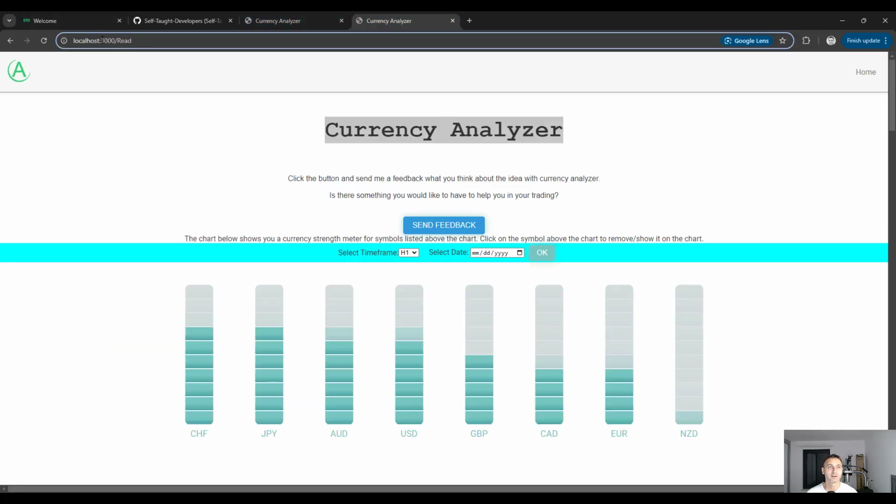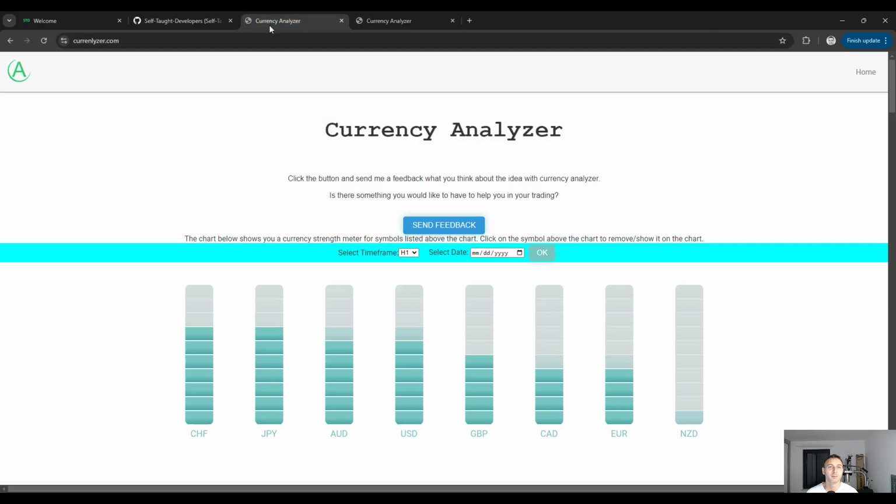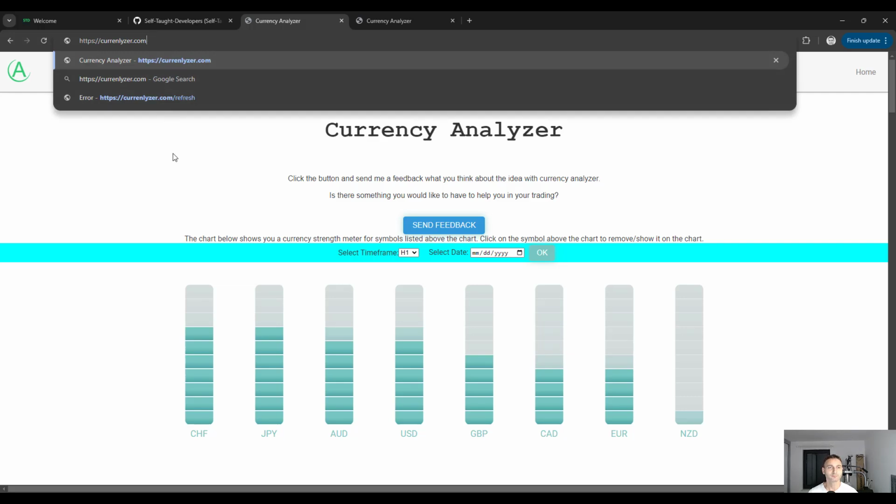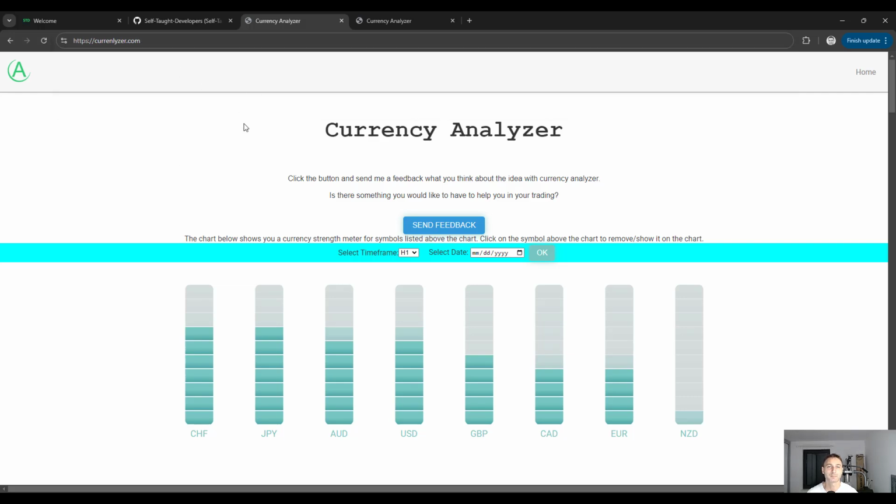see that I have localhost/read. It is not a complete simple domain, but it is a page which is called read. If you go to the Currency Analyzer, you can see you do not have to have a slash to get to some specific website to reload.